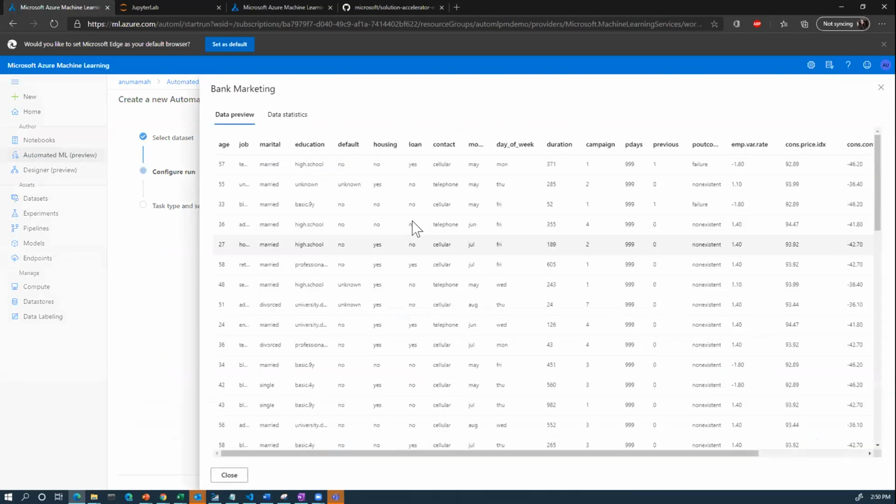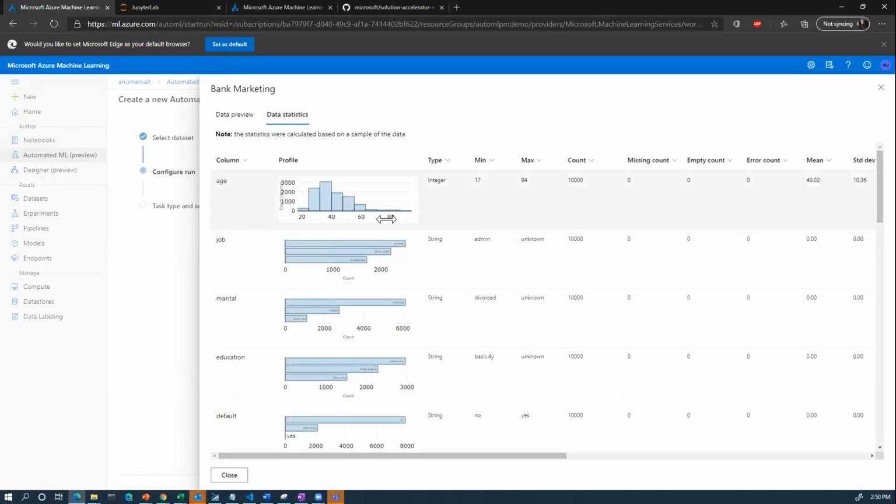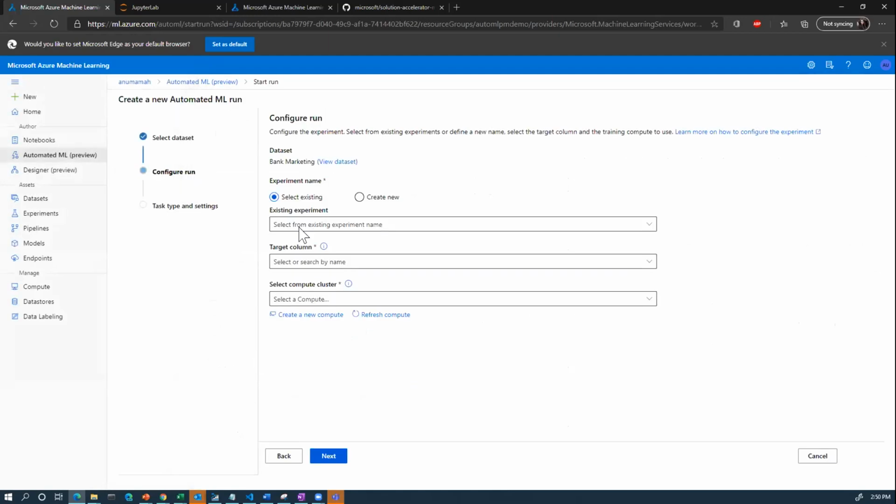If I click on this, it allows me to see what my data looks like. If I go all the way to the end, I know this Y column is our prediction column, as we are identifying if they're going to get a term deposit or not. Then this data statistics tab provides some summary statistics, giving me details on some of my features. For example, age is an integer value with a min and max value of 17 and 94. This is just to give me a better understanding of my data and feel comfortable with it before I go into the training experience.